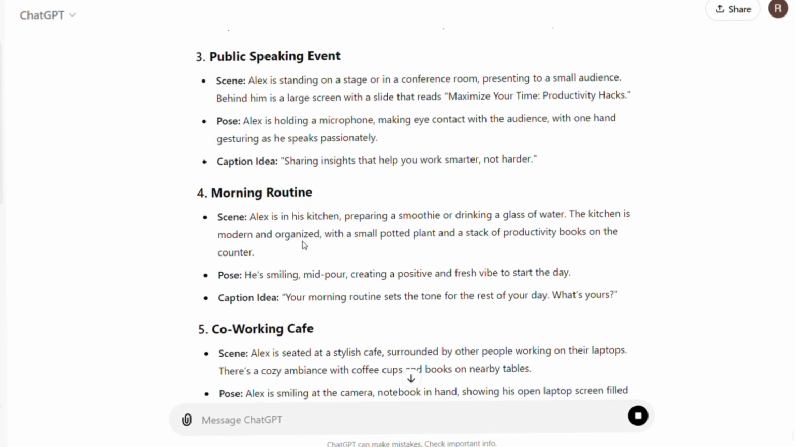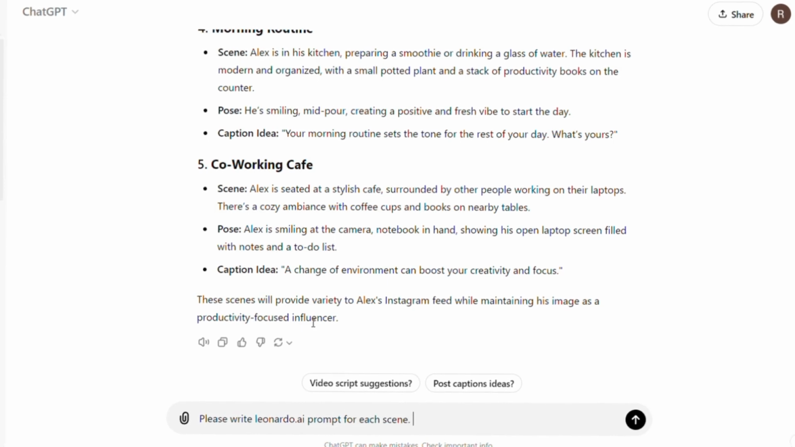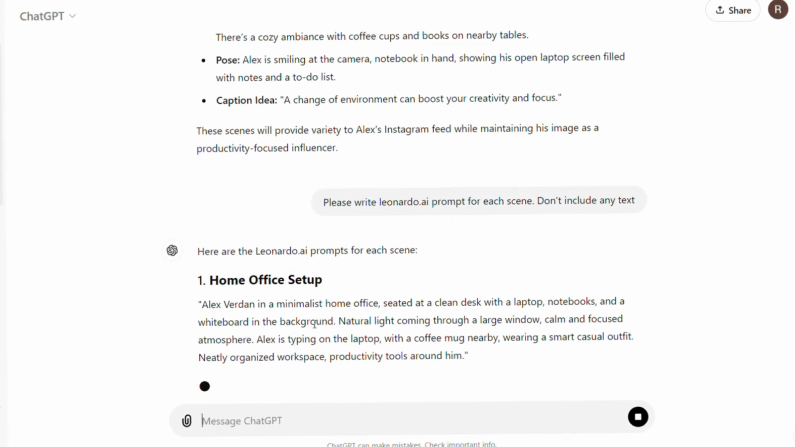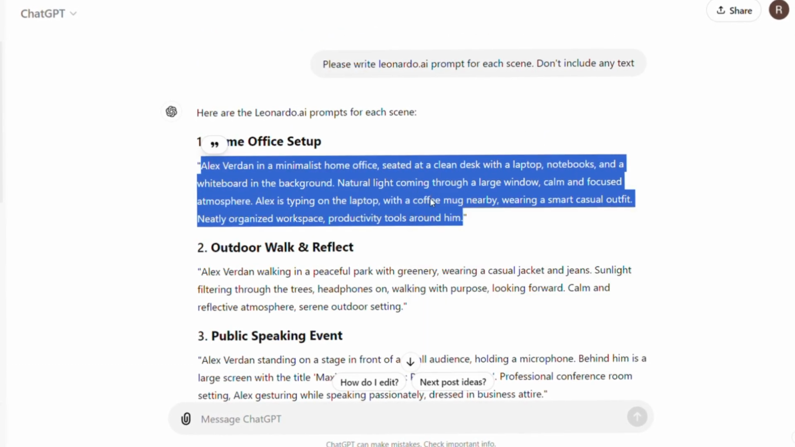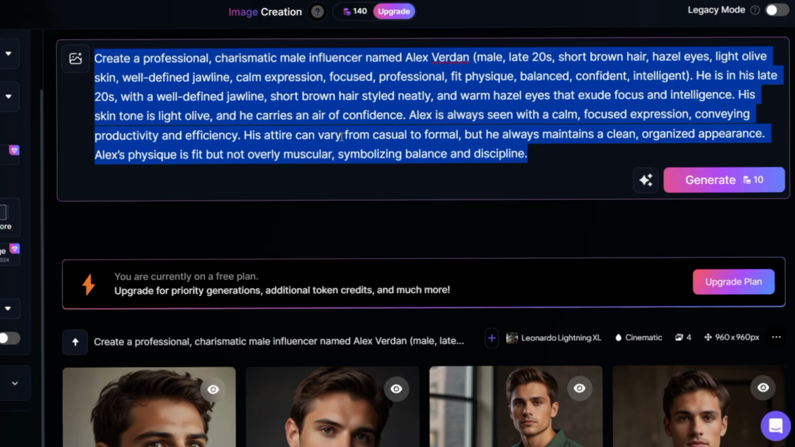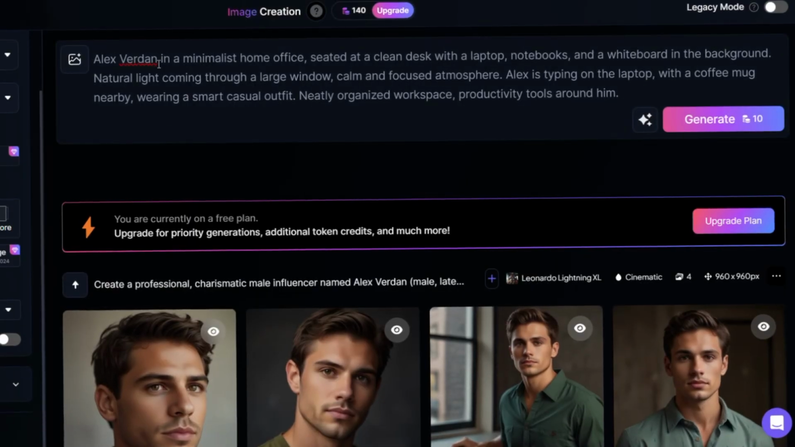It gave us 5 different scenes. Now let's ask it to write a Leonardo.ai prompt for each scene. Here we are with our 5 prompts. Let's take the first prompt and paste it into Leonardo. Once again, copy the keywords and paste them next to Alex's name in brackets, then hit generate.